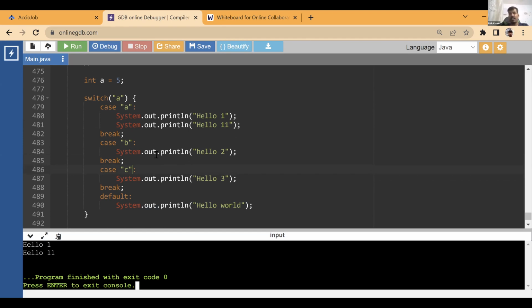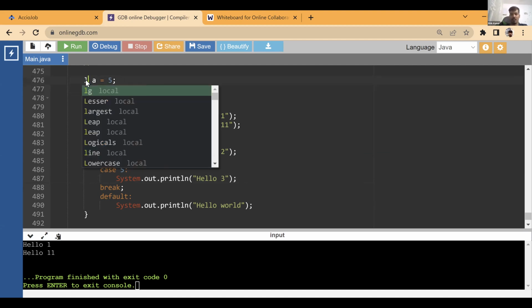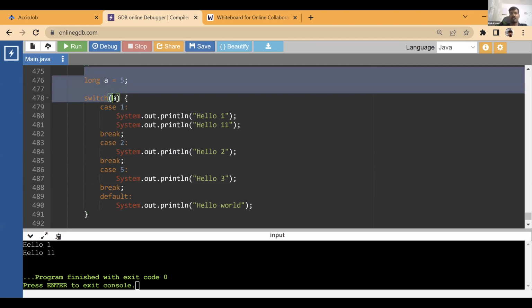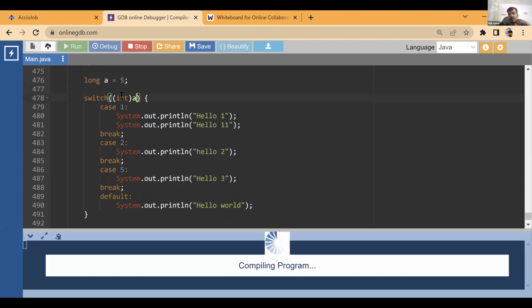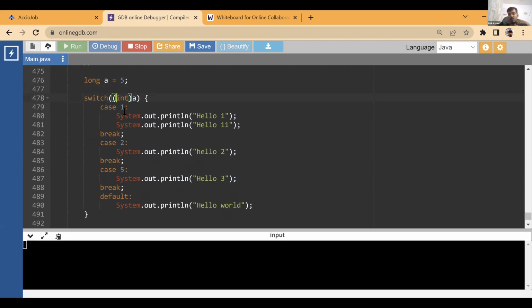It's just that you cannot put long and double values, because apart from this, it only expects integers, and there is a lossy conversion happening because of it, and Java won't allow a lossy conversion. So you can actually do it in one way. For example, if you have this as long, you can typecast it to integer over here. It will result in a lossy conversion, but then you will be able to use it. If you typecast it to integer, then you can use anything, long, float, double, or anything, right?